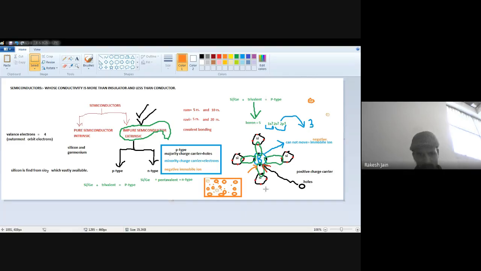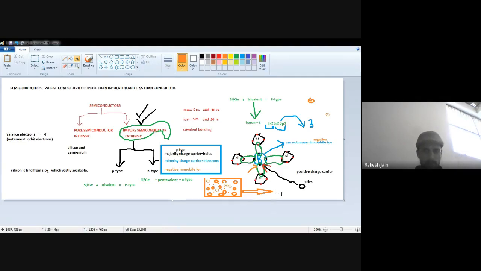So there are more holes, fewer electrons, and very few negative immobile ions. This is now the representation of a p-type semiconductor. This is your p-type semiconductor. Now the p-type semiconductor is completed.